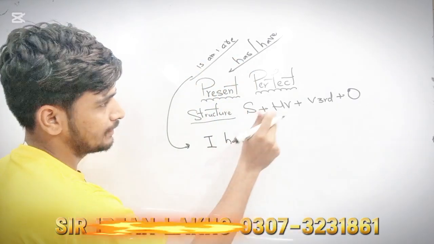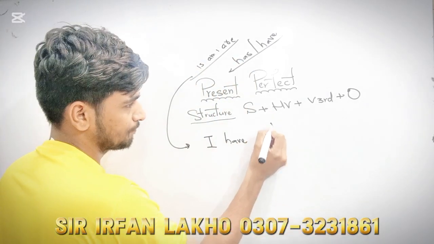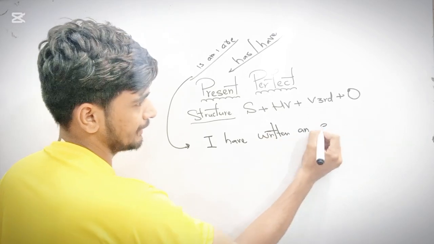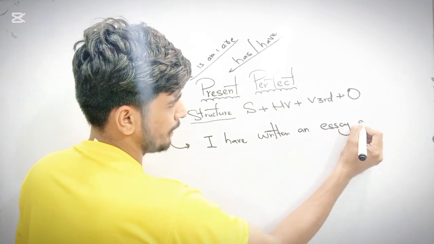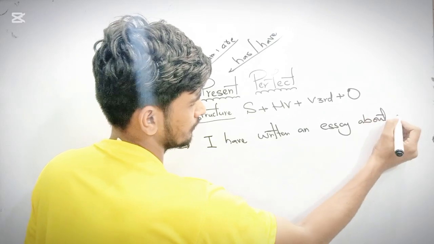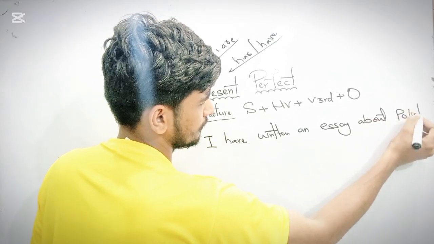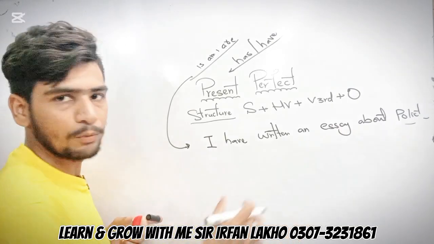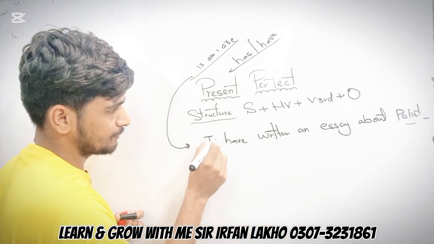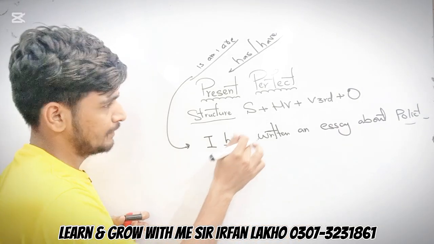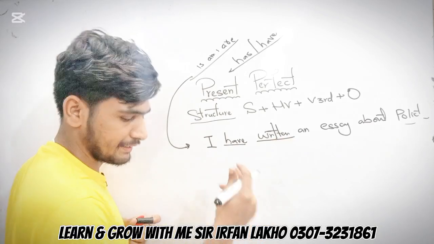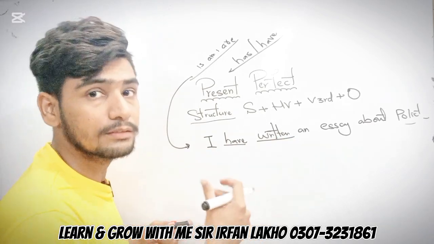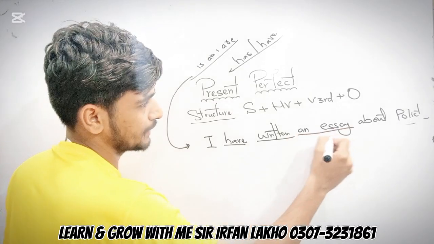Okay, I have written an essay about politics, on politics. Okay, for example, I have written an essay about politics. I is a subject, have is a helping verb, and written is the third form of write. Write is the verb, the first form of the verb, and written is the third form, and essay is the object.